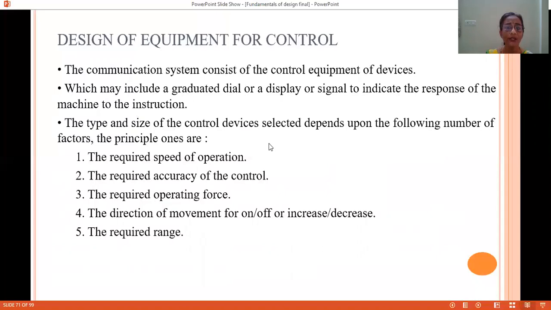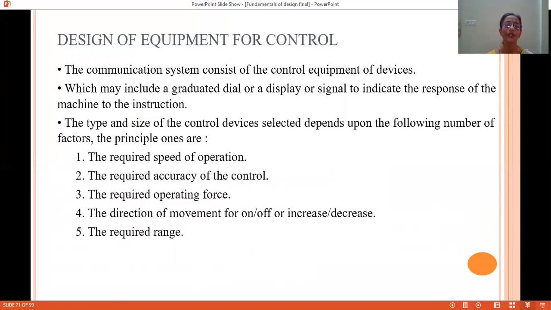Type and size of the control devices should be selected, and that depends on a number of factors. First, required speed of operation. Speed of operation means how fast you need to have a control. Based on that, we can use either a hand wheel, a lever or a foot operated system. Foot operated system will give speedy operation.